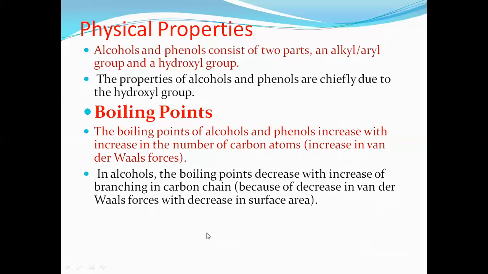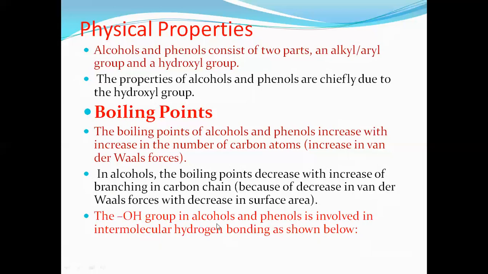When branching increases, the boiling point decreases because van der Waals force decreases with the decrease in surface area. As the branching increases, the shape of the molecule changes to spherical, so the area of contact is less, then van der Waals force of attraction is less, which decreases the boiling point.